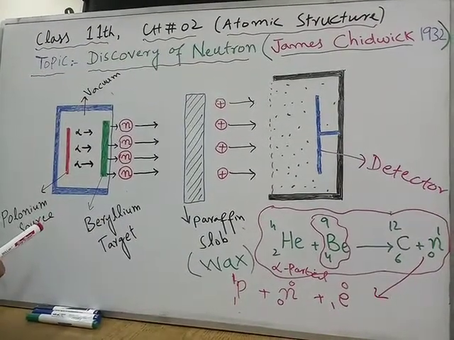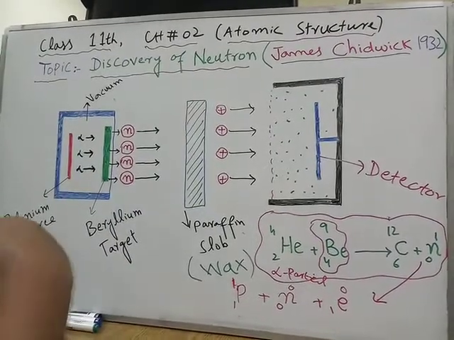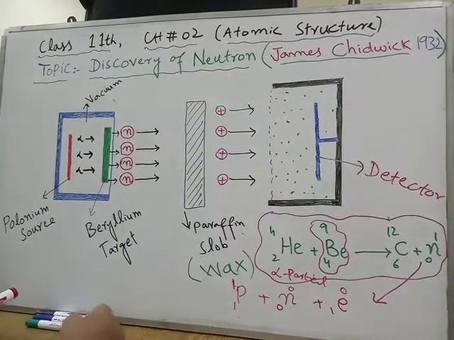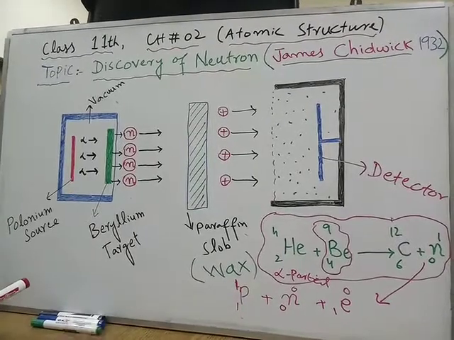Remember that neutrons are of two types. One is called fast neutrons.